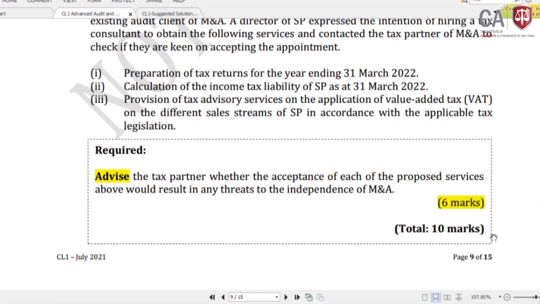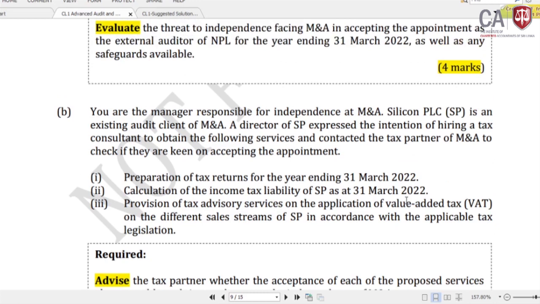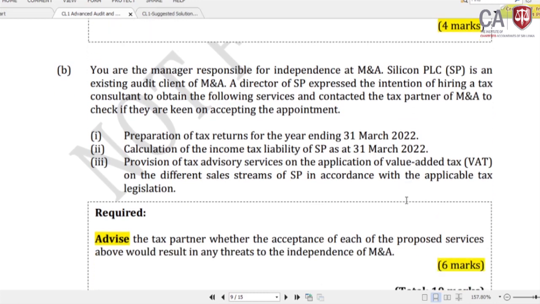This is a straightforward question from your theoretical discussion of the code of ethics, which comes under the self-review threat. Self-review threat, providing non-audit services to the audit client. Now you need to advise the tax partner whether to accept each of the proposed services above would result in any threats to the independence of M&A.